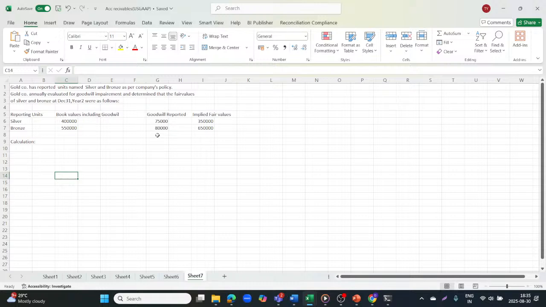Now we'll do the calculation. We'll see the reporting units of silver and bronze. If we talk about silver, it will be negative 50,000, that is possibly impaired. And if we talk about bronze, it will be 1 lakh.